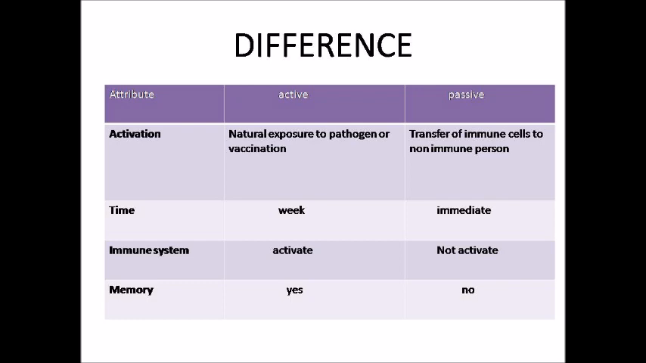Because in active adaptive immunity, there is activation of the immune system that leads to the activation of cells, then organs, and this is a long process. But in passive, we give the antibodies from an immune or a recovered person to a non-immune person. The immune system is activated in case of active and not activated, or there is no need to be activated, in case of passive. Why activated? Because, as we know, natural phenomena lead to the activation of the immune system to fight against any foreign infection. Memory in active is yes and in passive is no.